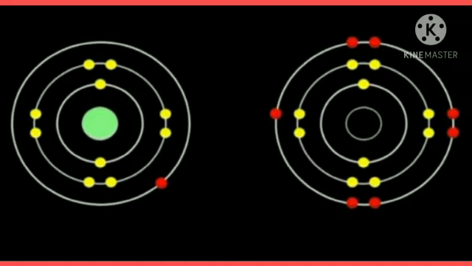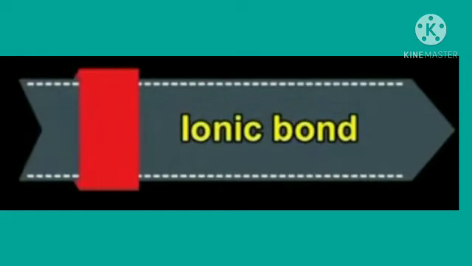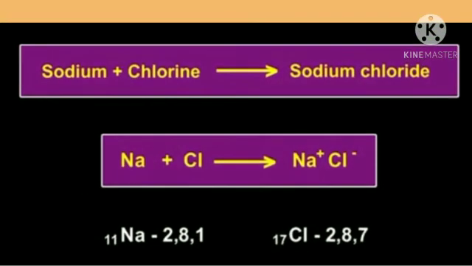There are two methods to complete an octet or duplet. The first one is the ionic bond. Example of sodium chloride.